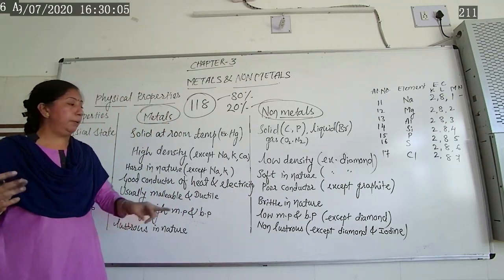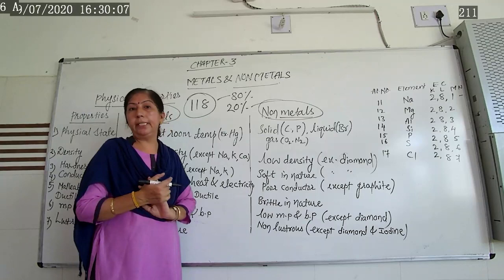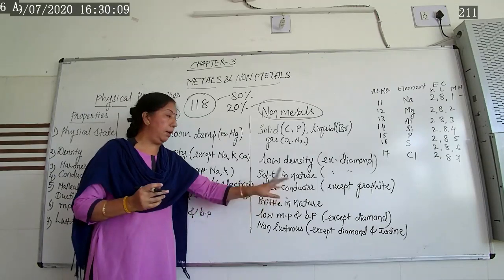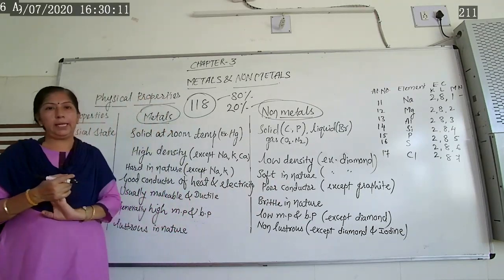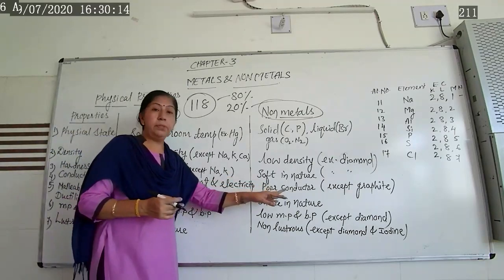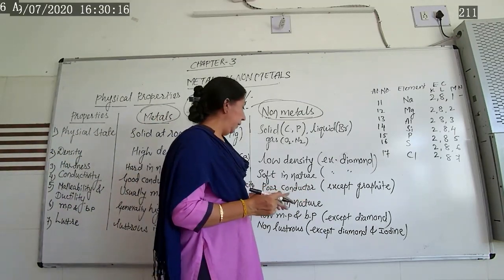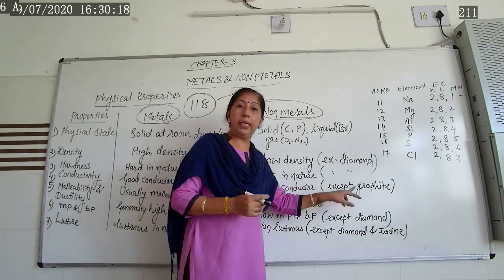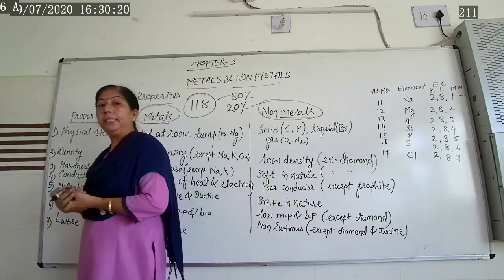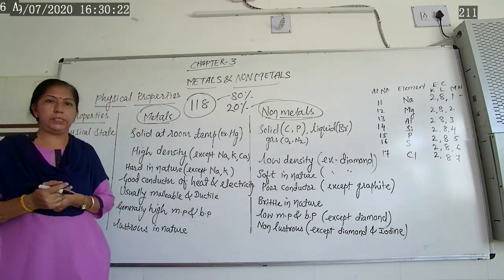Now next, about non-metals. Non-metals are generally poor conductors of heat as well as electricity. Exceptional case: graphite, one form of carbon, is a good conductor of electricity.